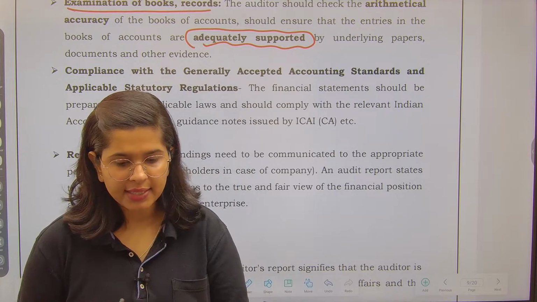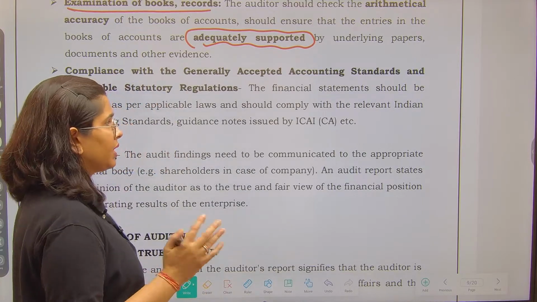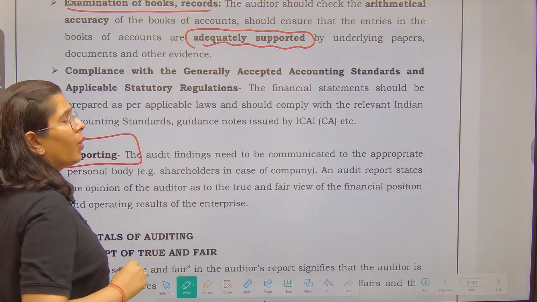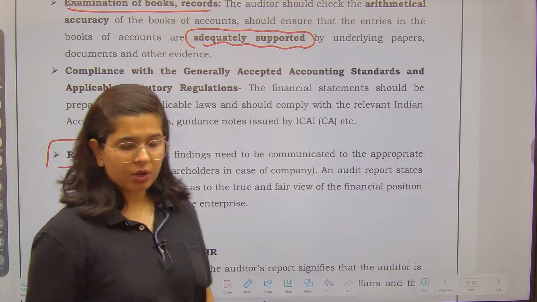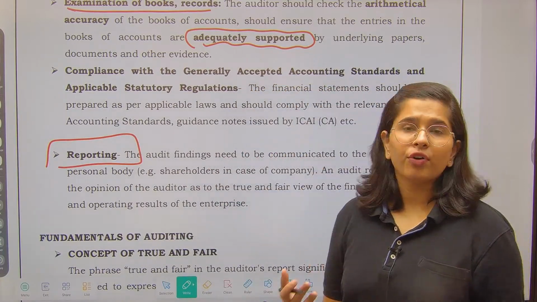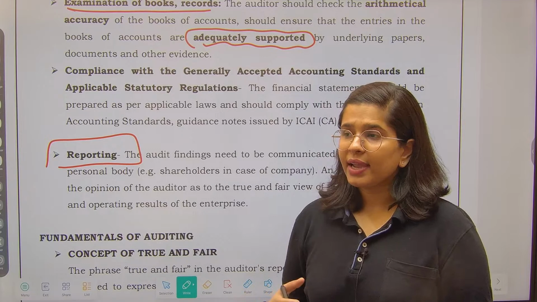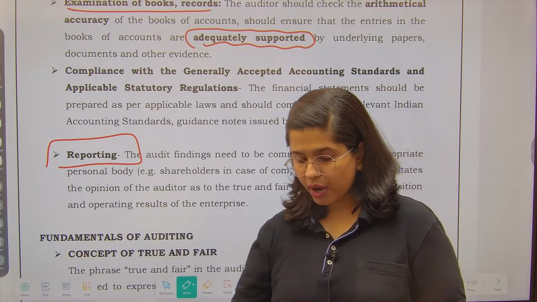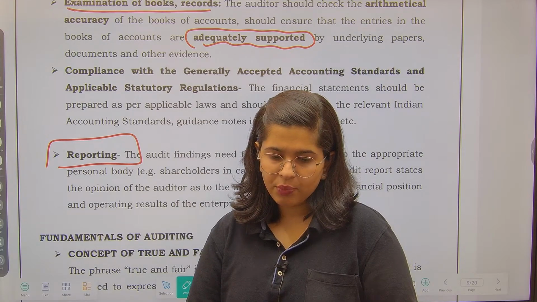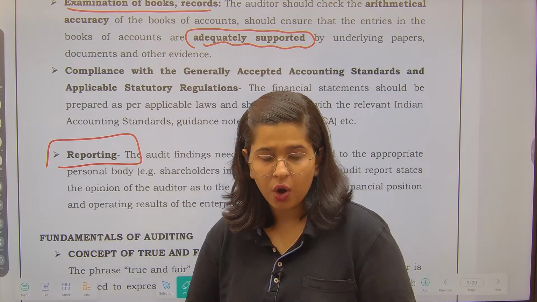This is called compliance with the generally accepted accounting principles. And after that, the reporting. Whatever you have found out as an auditor, you have to report to the shareholders, to the board of directors, like that. Because these are the persons who have appointed you. These are the persons who want to know what the position of the business is.